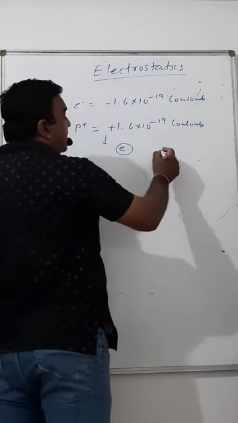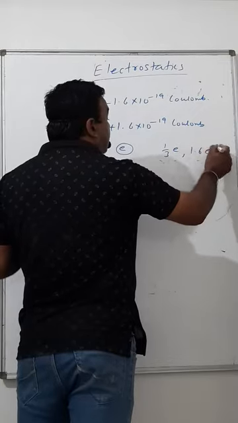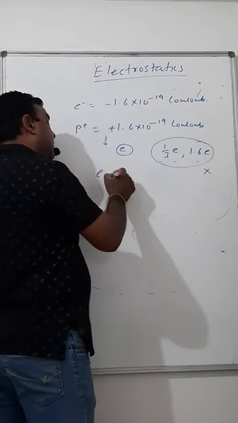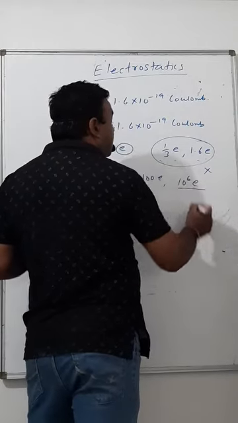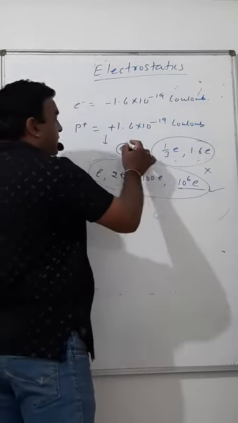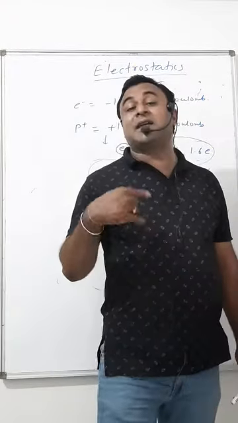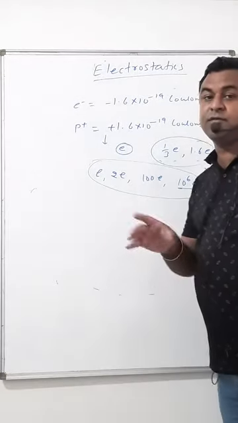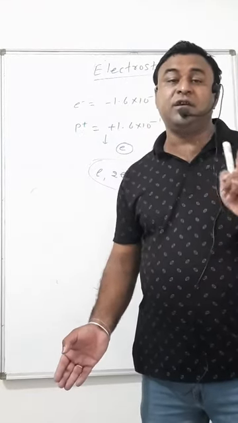Now, if I say there is 1 by 3 E, or 1.6 E, then it is not possible. There will be E, there will be 2E, there will be 100E, there may be 10 to the power 6 E. This is possible, but this is not. Means, charge can have this value, can't have lesser than this, but can have values in terms of its integral multiple. One electron coming or leaving will give charge plus E or minus E.